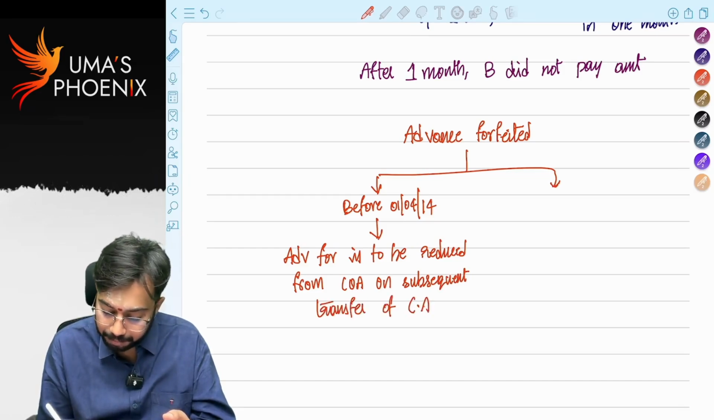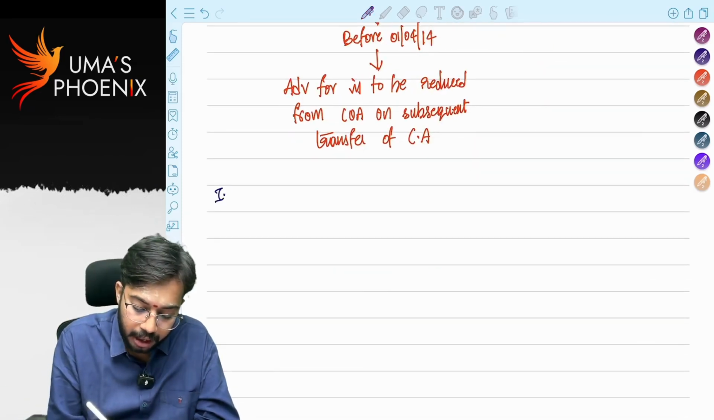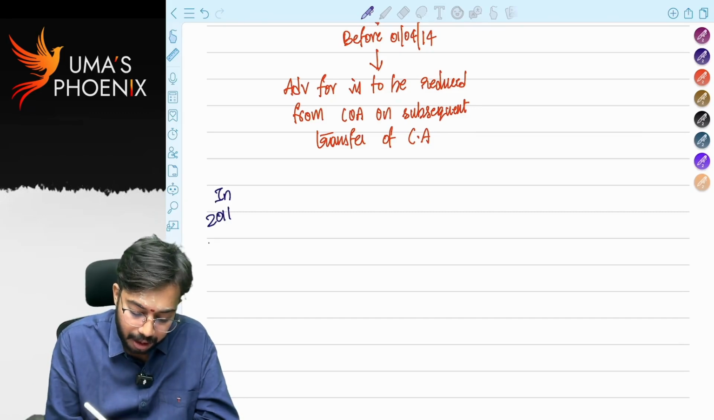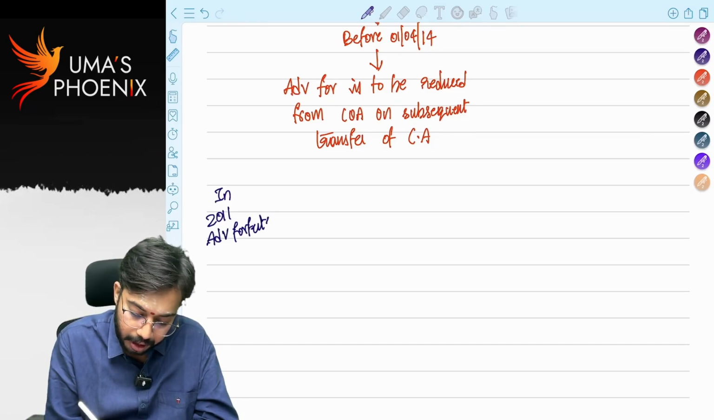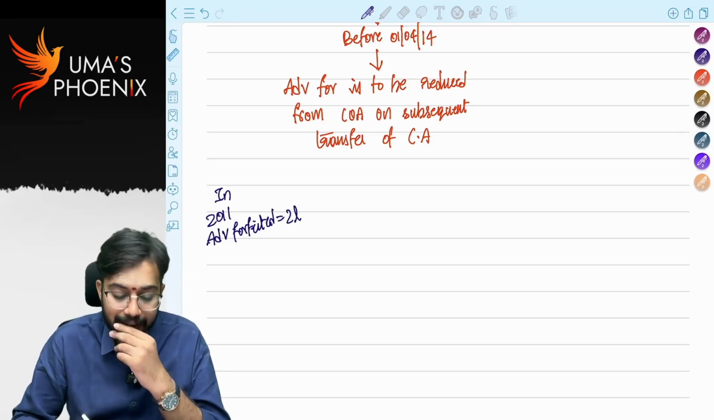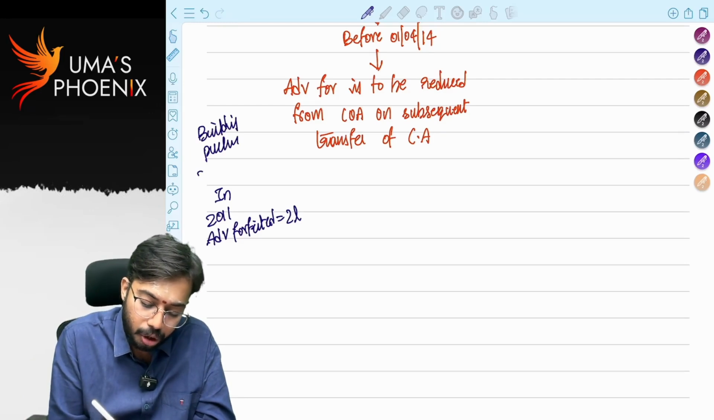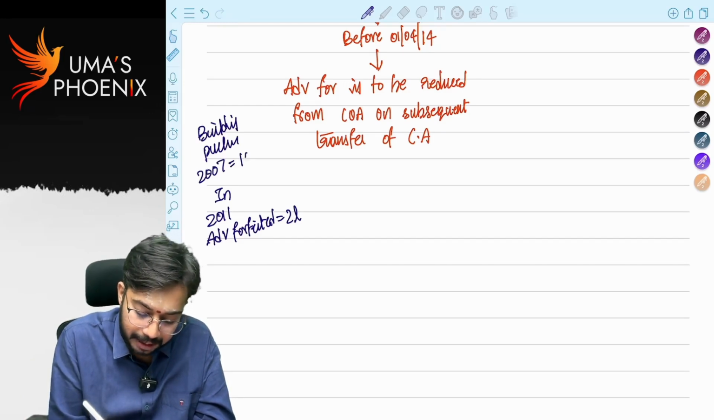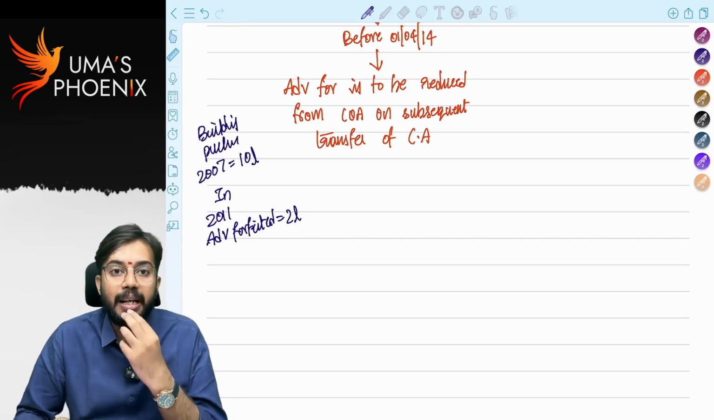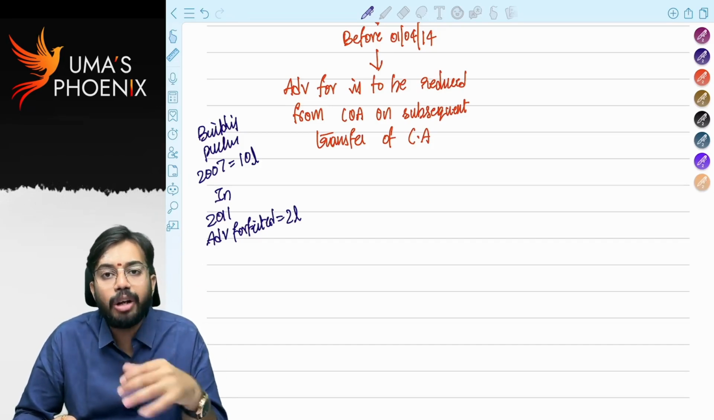For example, in 2011, advance forfeited is equal to 2 lakhs. Building purchased. Actually, this building was purchased in 2007 for rupees 10 lakhs. At what price building was purchased in 2007? 10 lakhs. In 2011, he wanted to sell the building.